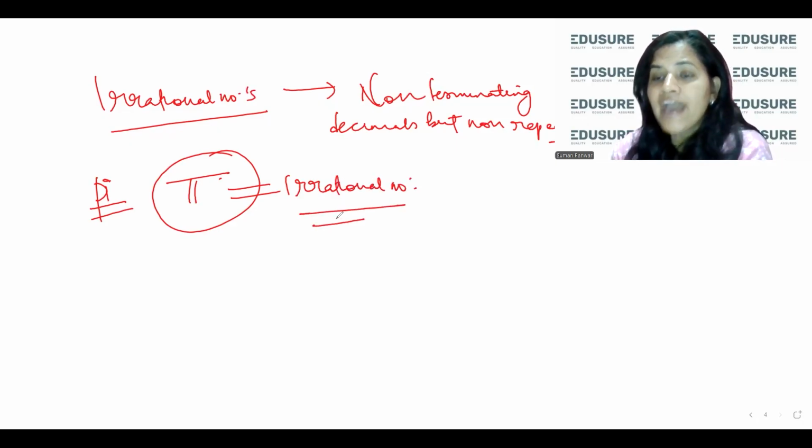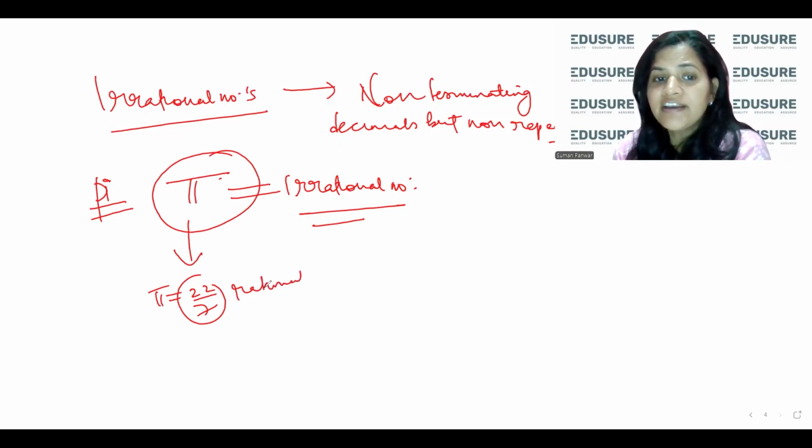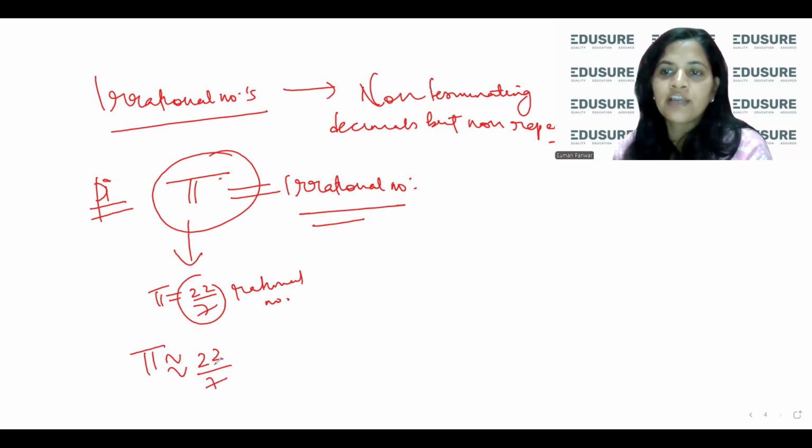Obviously, till class 10, you used to write pi equals 22 by 7, and 22 by 7 is a rational number, but pi is an irrational number. So basically what we have done is approximate pi to a rational number to ease our calculations, but pi is an irrational number.